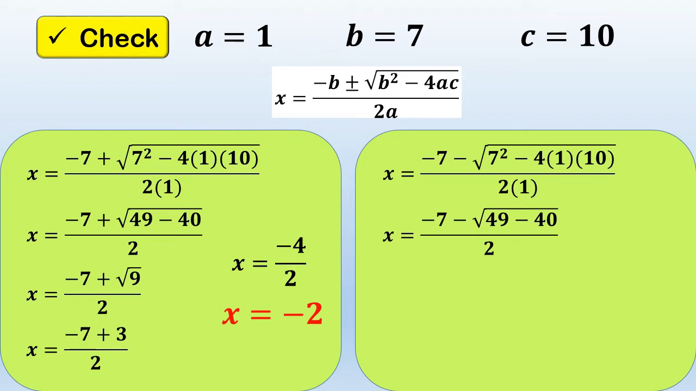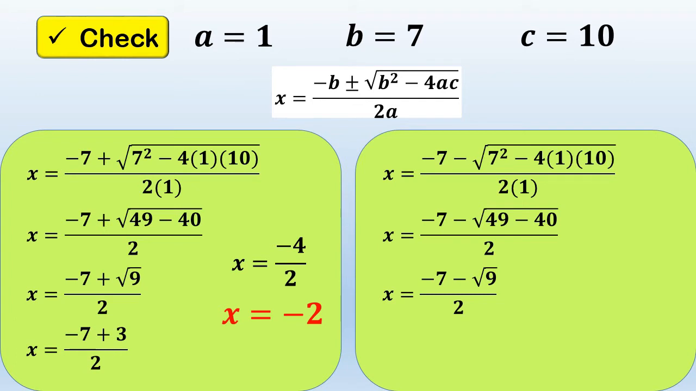Copy negative 7 minus, simplify square root of 7 squared is equal to 49 minus 4 times 1 times 10 is equal to 40 over 2 times 1 is equal to 2. So we have now negative 7 minus square root of 49 minus 40 over 2. So next, copy negative 7 minus, simplify square root of 49 minus 40. The answer is 9. Copy over 2. So we have here negative 7 minus square root of 9 over 2.